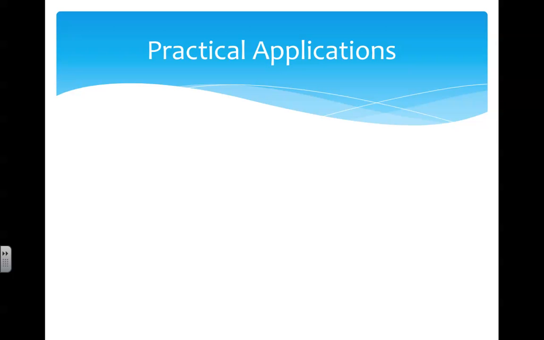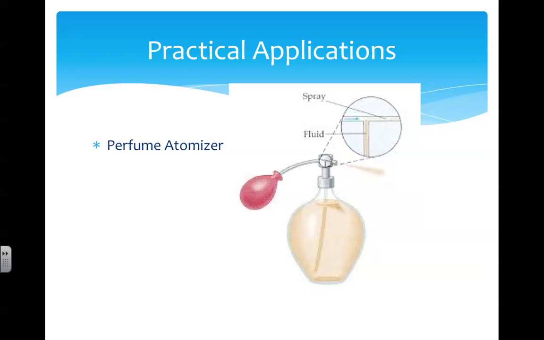We can conclude with a few more practical examples of Bernoulli's principle. Perfume atomizers use Bernoulli's principle. When the bulb is squeezed, air is forced out of the bulb and through the horizontal tube at a high speed. Because air moves through the horizontal tube at a high speed, the pressure becomes lower in the horizontal tube. But because the perfume in the container is essentially at rest, the pressure is high within the container.